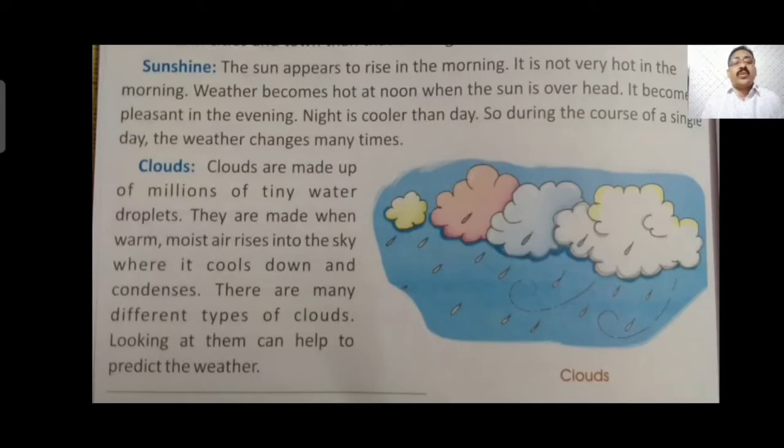Cloud is one of the reasons for weather change. Clouds are made up of millions of tiny water droplets that are made from the warm moist air in the sky, when it cools down and condenses.